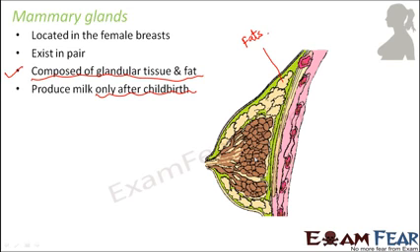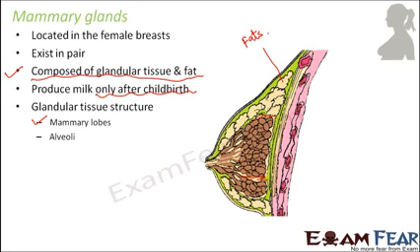So let us understand the structure of the mammary gland. It has a glandular tissue structure where it consists of the mammary lobes. So where are the mammary lobes? Here you can see that this entire structure is divided into lobes. For example, this is one lobe. This entire part is one lobe till here. Again, from here you have another lobe. So these are the various lobes. Each of these structures is called a mammary lobe.